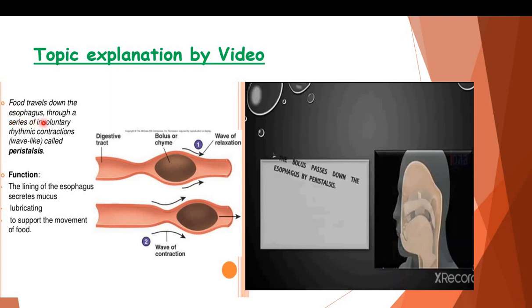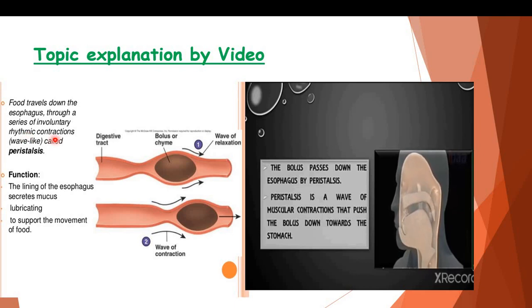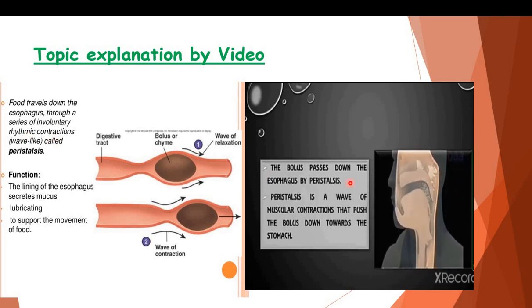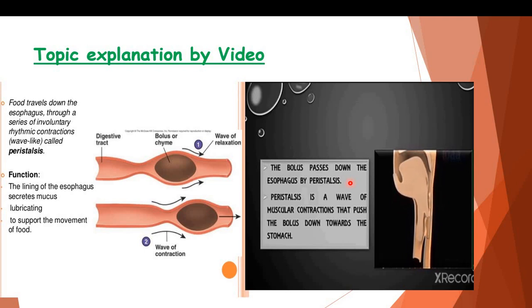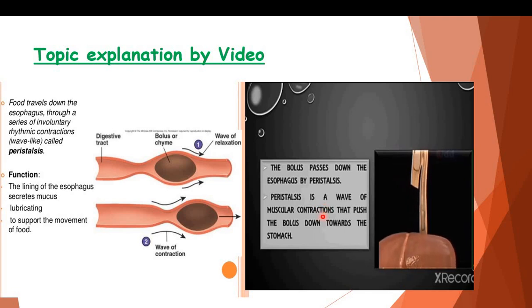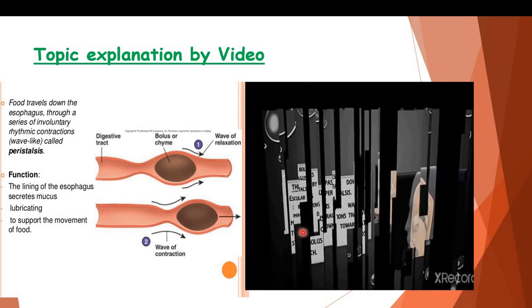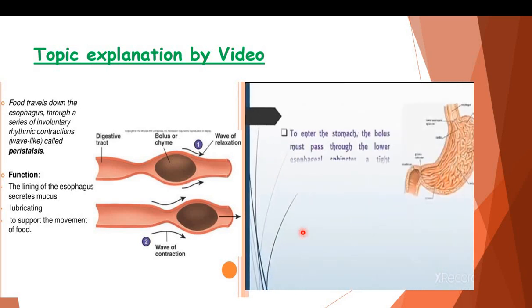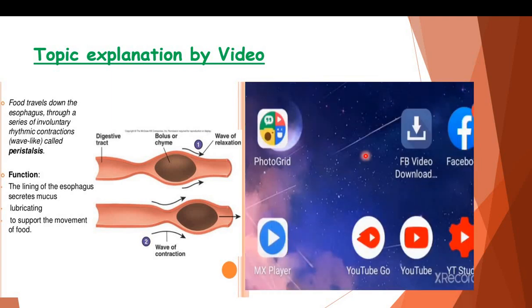Food travels down the esophagus through a series of involuntary rhythmic contractions. The bolus passes down the esophagus by peristalsis movement. What is peristalsis? It is a wave of muscular contraction that pushes the bolus down towards the stomach. To enter the stomach, the bolus must pass through the lower part of the esophagus. The esophagus secretes mucus and it supports the movement of food.